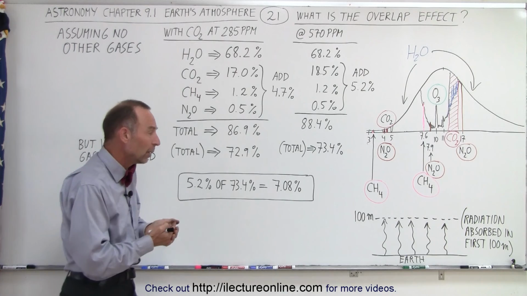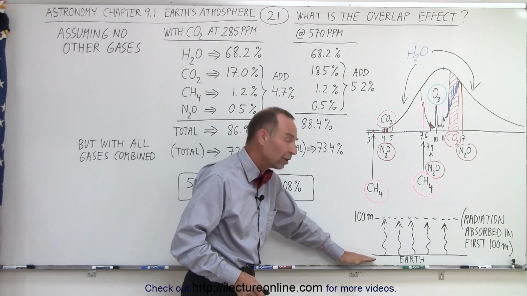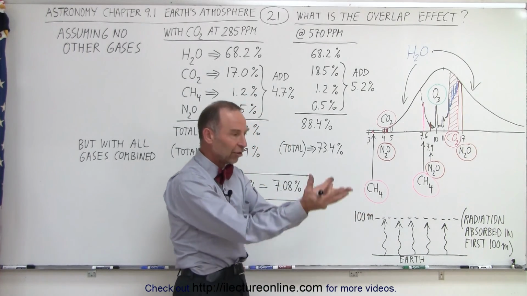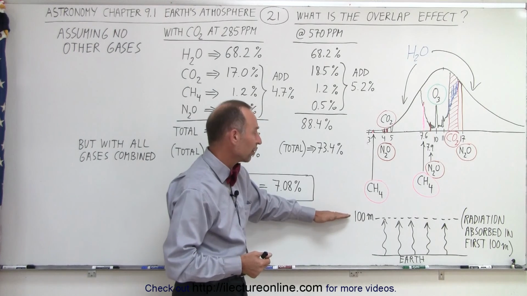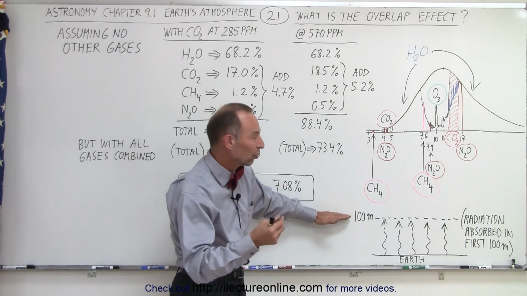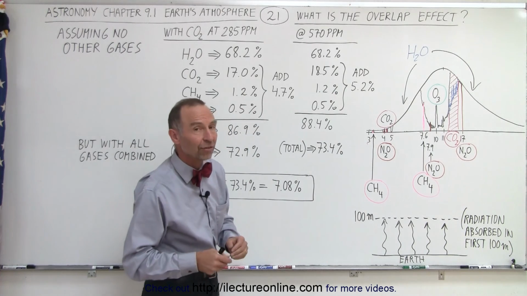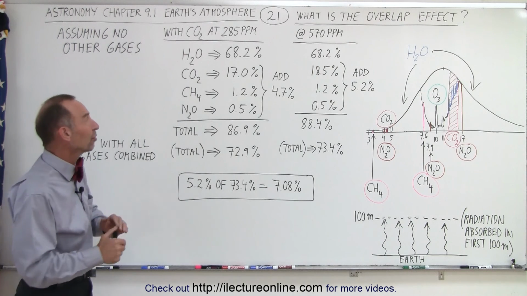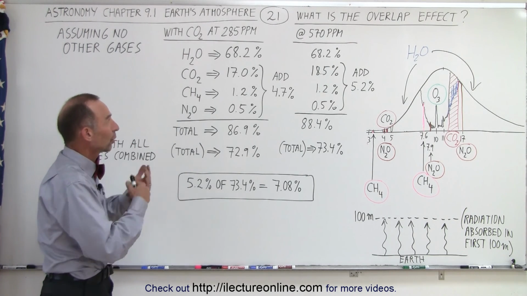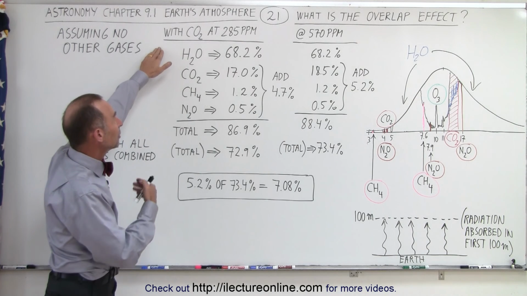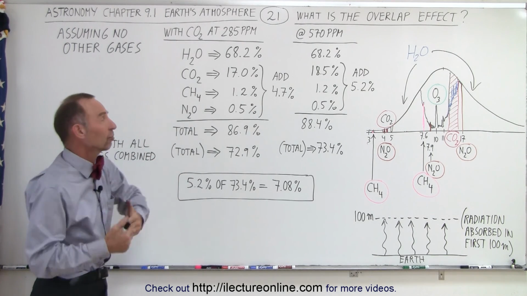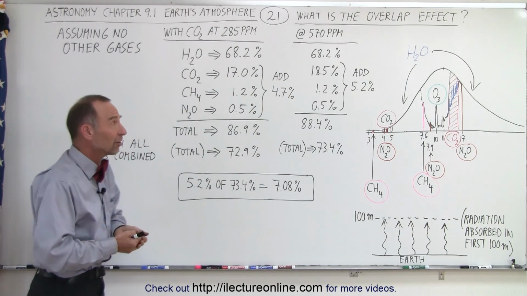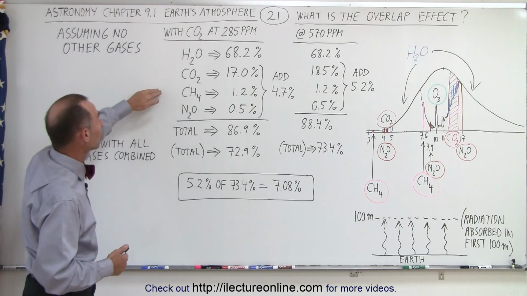Well, the test that was done was where we test the amount of energy absorbed in the first 100 meters of atmosphere. So we know the Earth radiates energy in the infrared. If we go 100 meters up in the atmosphere, how much of that radiation will have been absorbed by the various gases? If we first take a look at each gas independently, assuming there's no other gas in the atmosphere, how much would they absorb? And so we're going to take the case where we had the initial carbon dioxide in the atmosphere before the Industrial Revolution, and then we're going to double that amount to see the effect of the increase in the carbon dioxide, because it is increasing, as everybody knows.